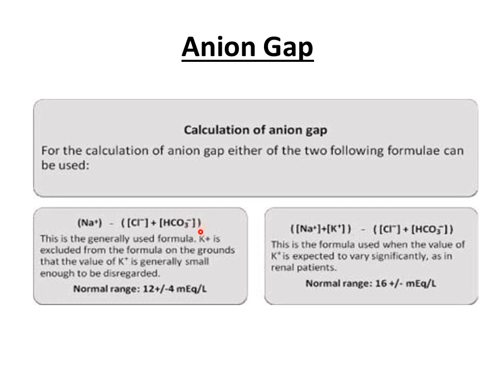It will change the value of this anion gap. That is why whenever fixed acids are being added to the blood resulting in metabolic acidosis, that type of acidosis is known as